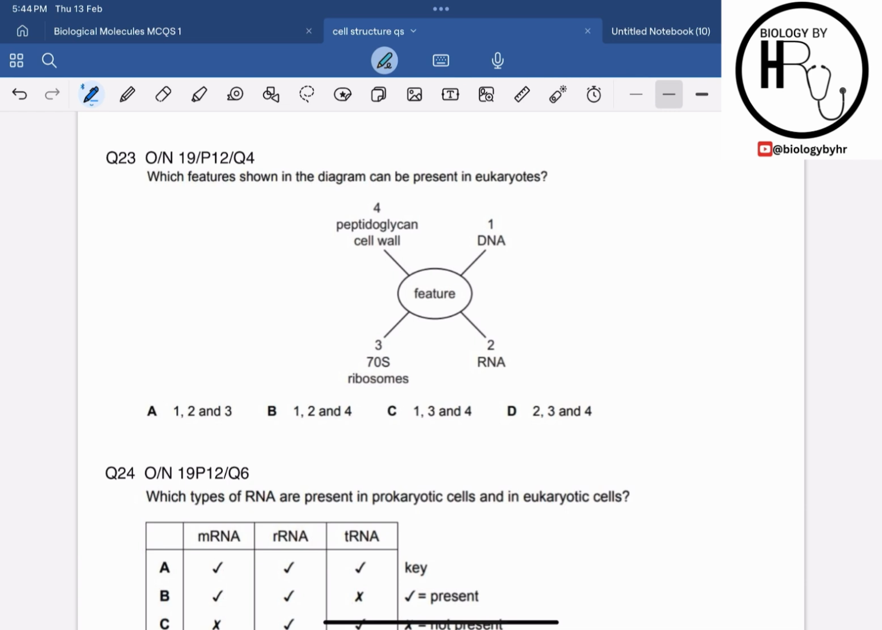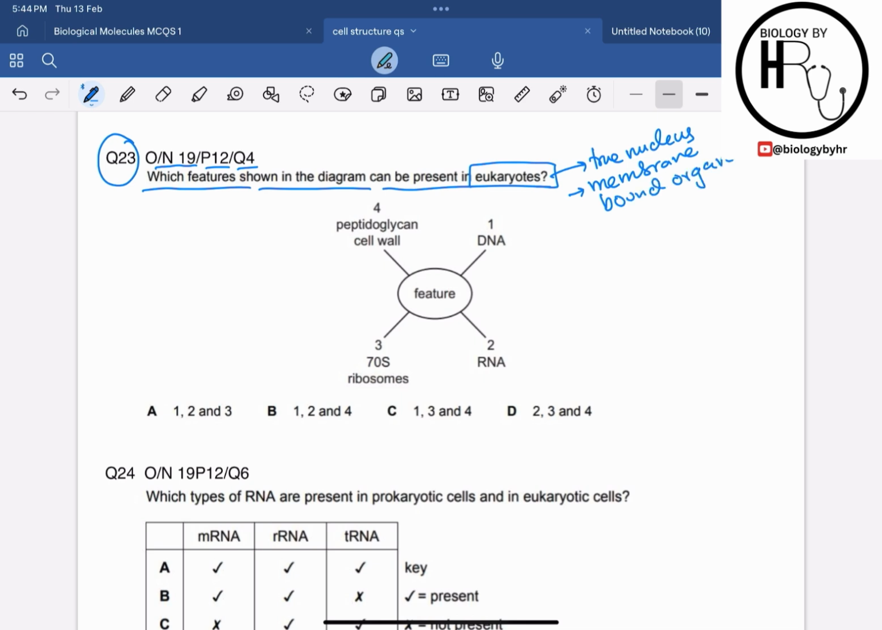Now let's move on to question 23. It is from October-November 2019, paper 1 to question 4. It says, which features shown in the diagram can be present in the eukaryotes? Eukaryotes are the type of cell which has a true nucleus and which contains membrane bound organelles. Now they are saying, which features are present in the eukaryotic cells?